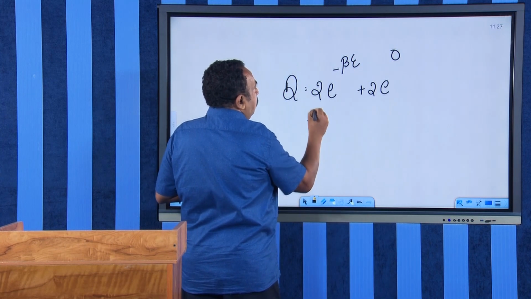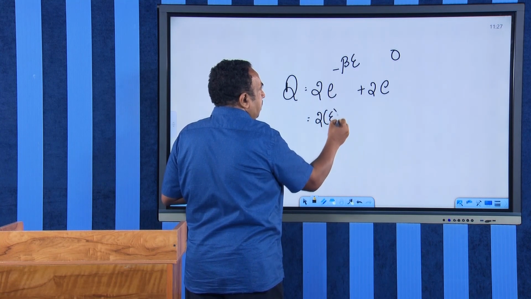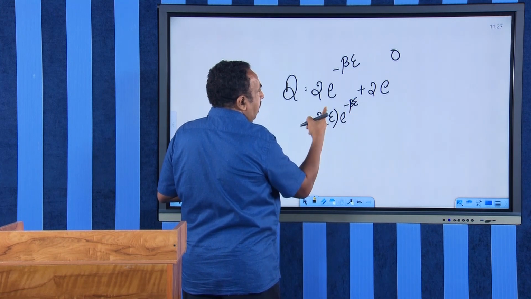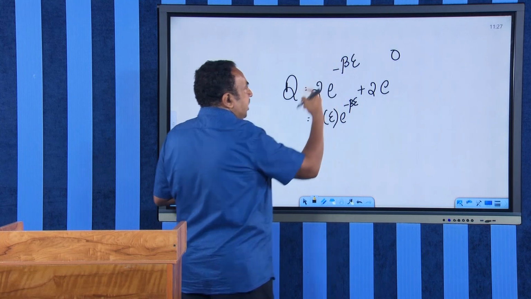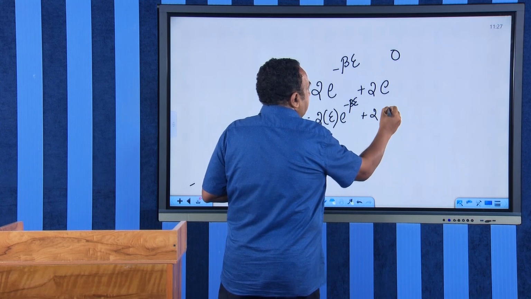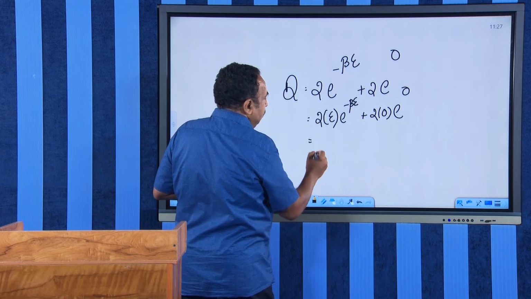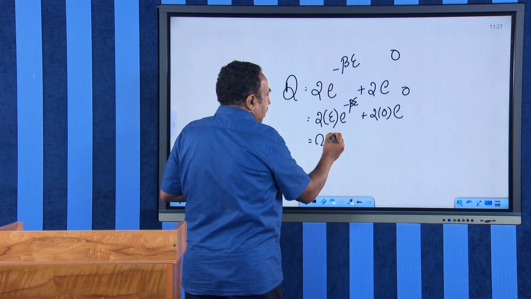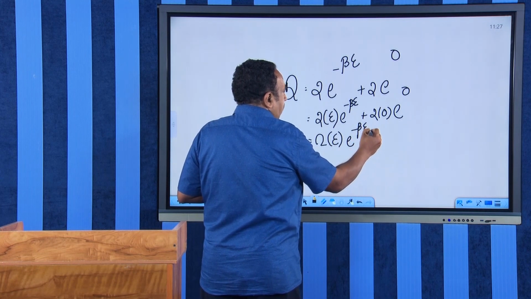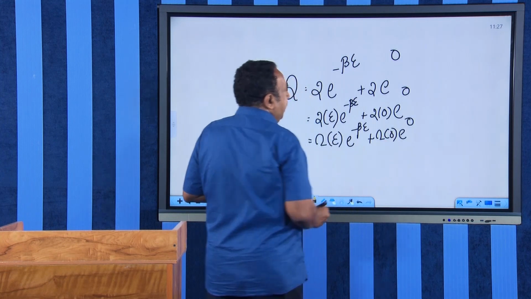Therefore, I have 2 states which are a function of epsilon. That is, for this epsilon there are 2 microstates having the same energy. Here I have 2, which is a function of 0, where the energy is 0 and e raised to 0. I am rewriting this as omega of epsilon e raised to minus beta epsilon plus omega of 0 e raised to 0.